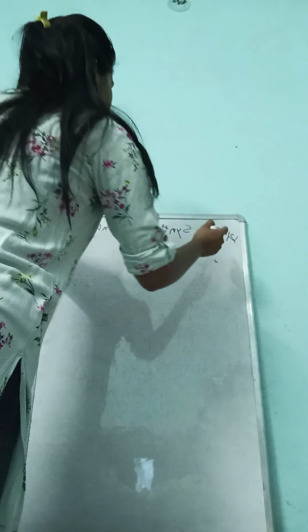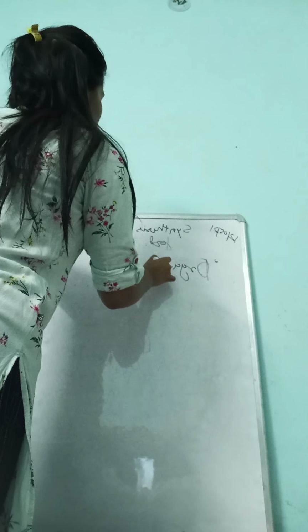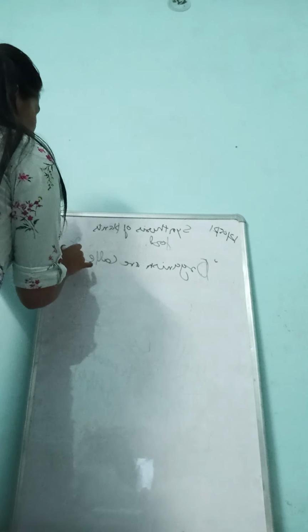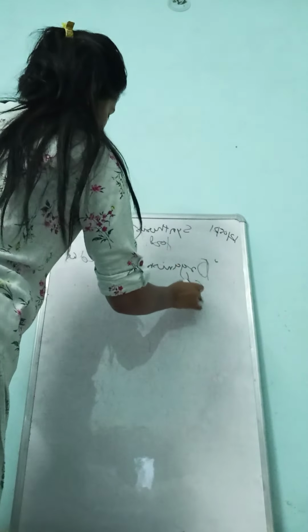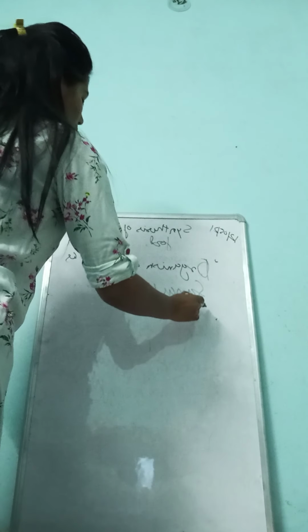The grown organisms are called fungus. The mold, or the grown organism, is known as fungus, and they absorb nutrients from decaying matter.